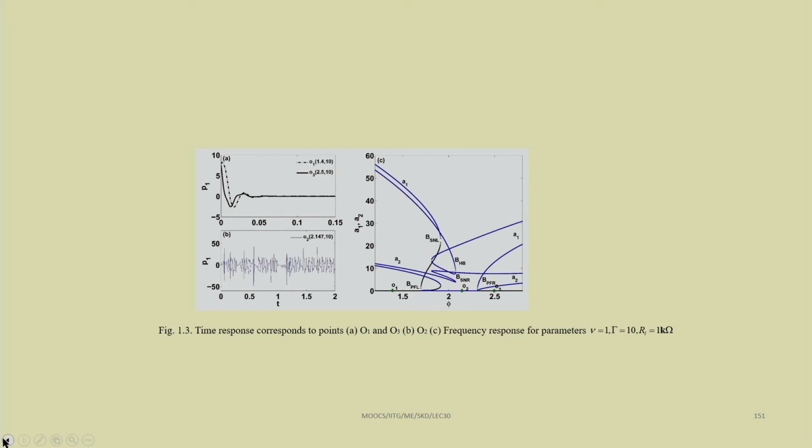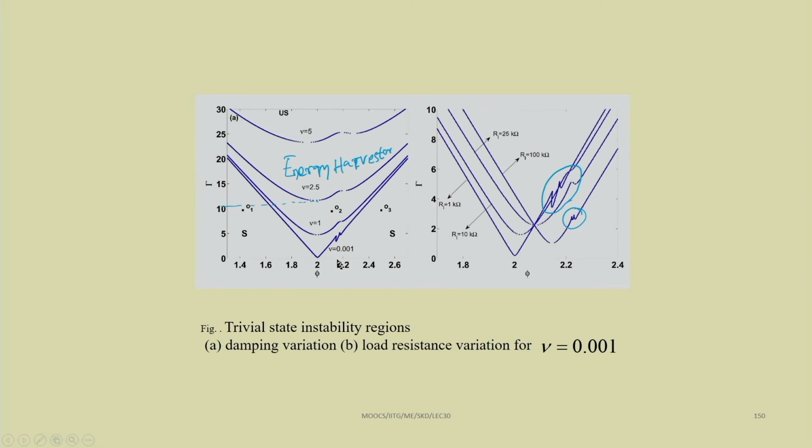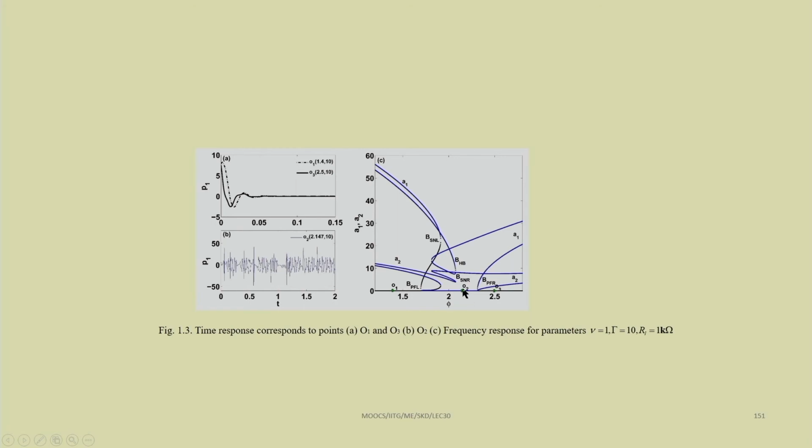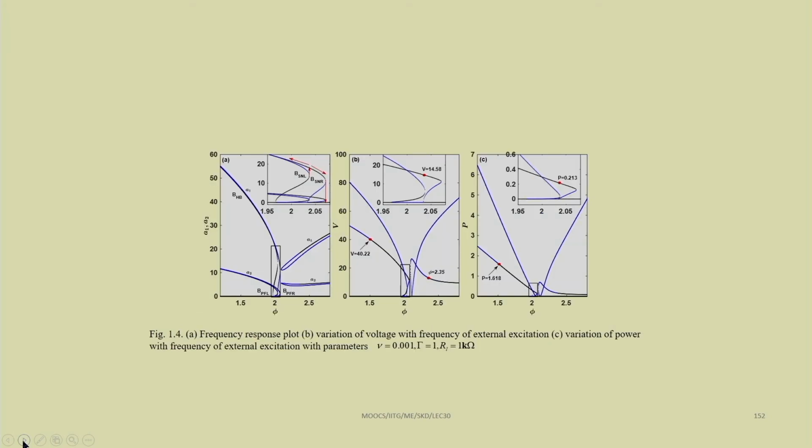For example, in this particular case, O2. If we are taking phi 2 nearly equal to 2.2, we can find the response amplitude. The response amplitude is shown to be around 20, 22. It will go on increasing also depending on the other system parameters. This way we can find the frequency response. The frequency response can be plotted by solving these 4 or 5 equations we have seen, the first order reduced equations, by solving these nonlinear equations using Newton's method.